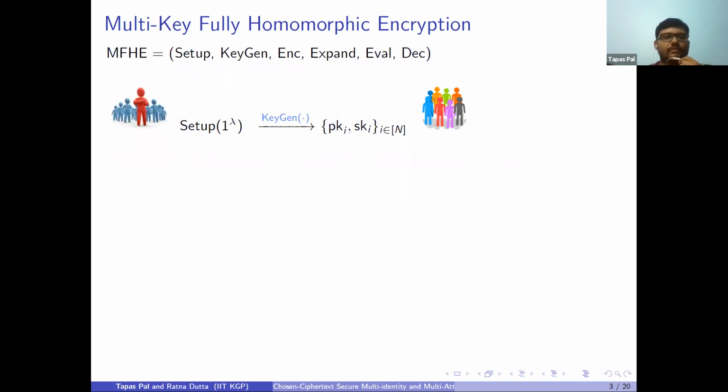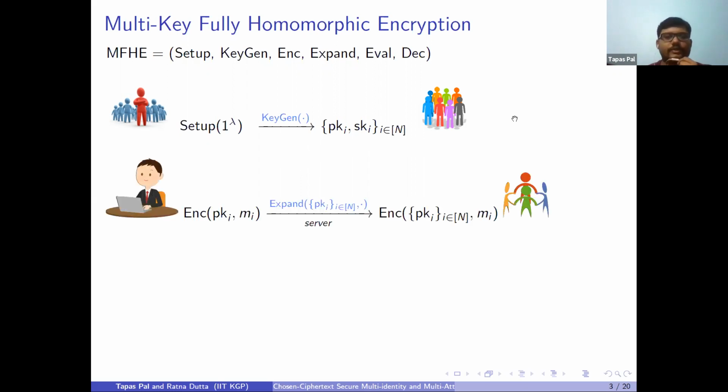The next one is multi-key fully homomorphic encryption. In multi-key fully homomorphic encryption, there is a group leader who will generate a public parameter for the whole group, and then through the keygen algorithm, it will generate public key and secret key pairs for the group members. Each group member will encrypt messages using their own public key and submit them to the server.